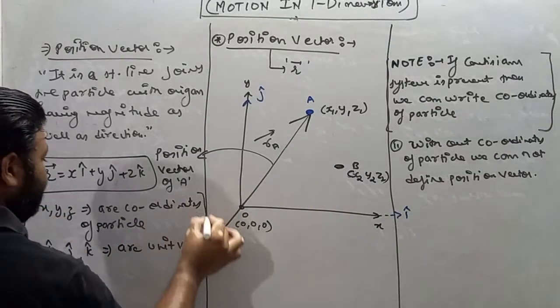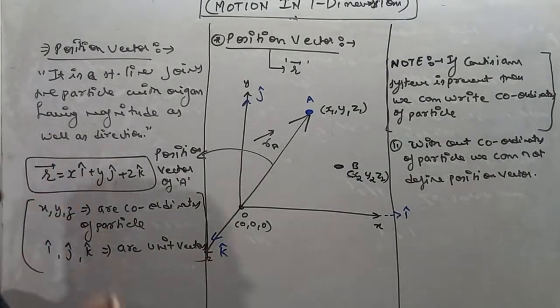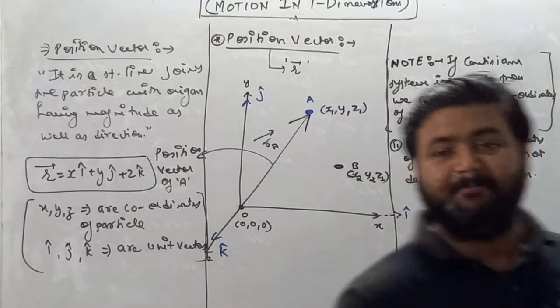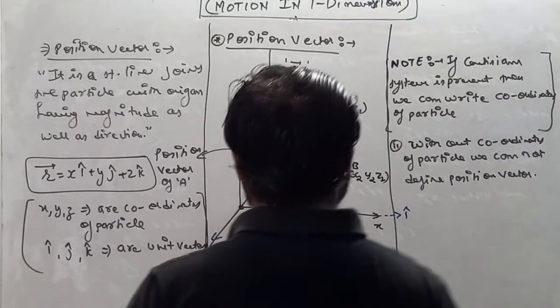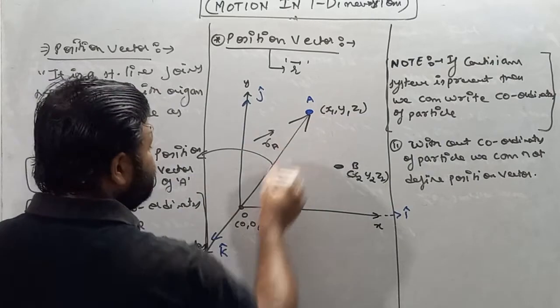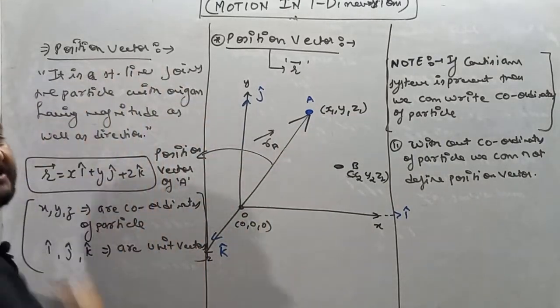So if the formula of position vector is x i cap plus y j cap plus z k cap, where x, y and z are coordinates of the particle, then think about it, without coordinates of the particle, how are you capable of writing the position vector?